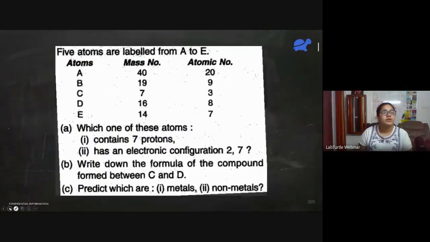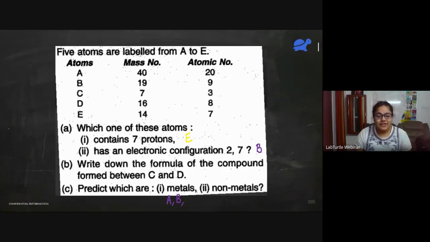Chalo, let's move on to the next. Oh, it's a question. Yes, come on, people. This time I want more answers. Only some of you are answering. All of you should answer. This is from one of the previous year's papers.